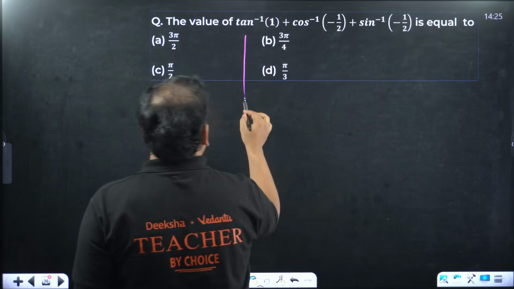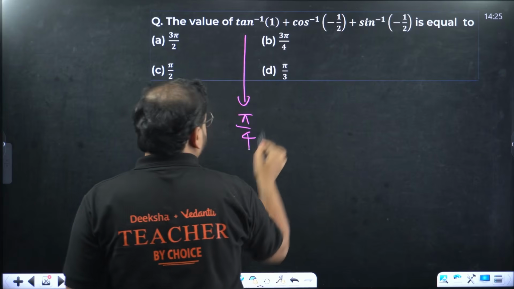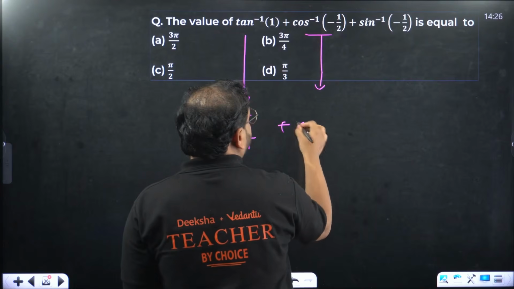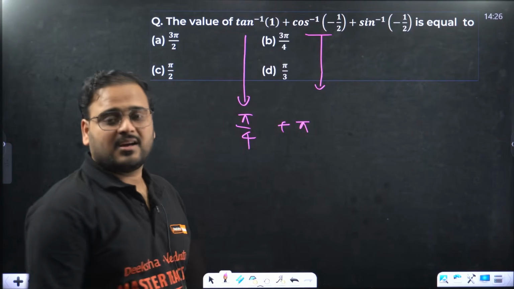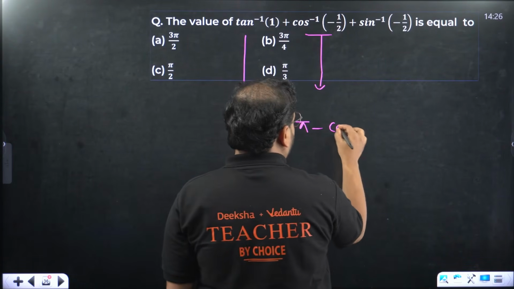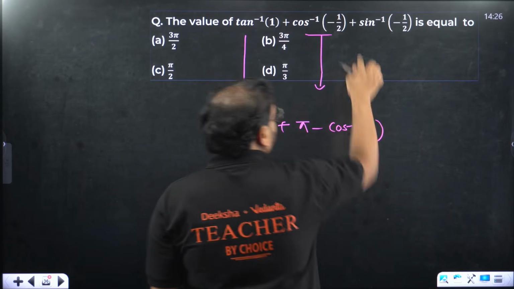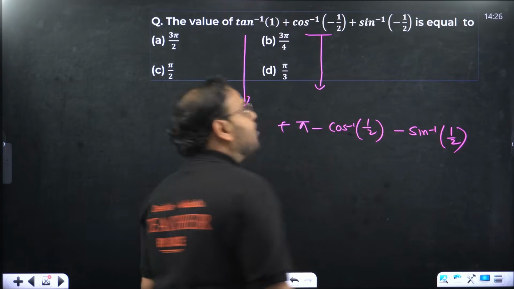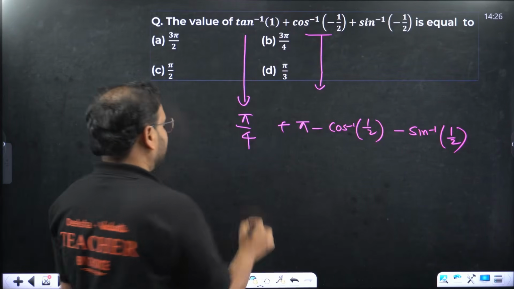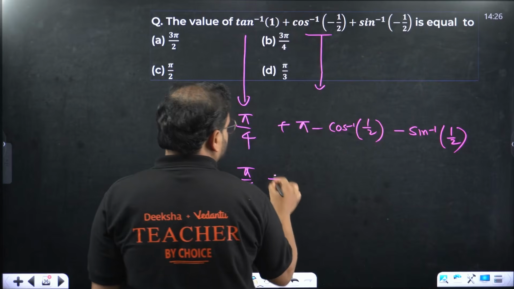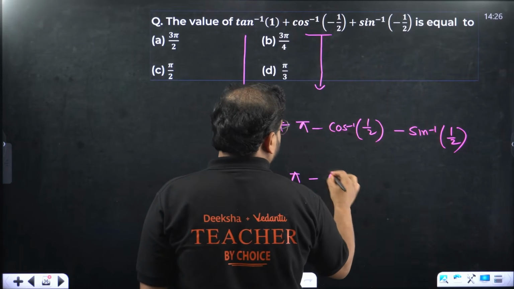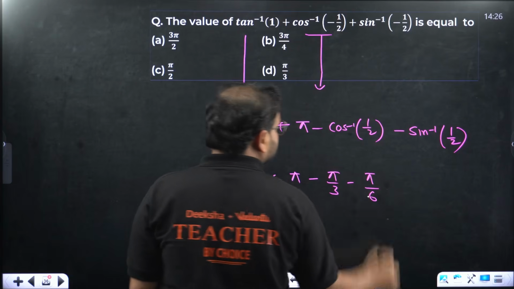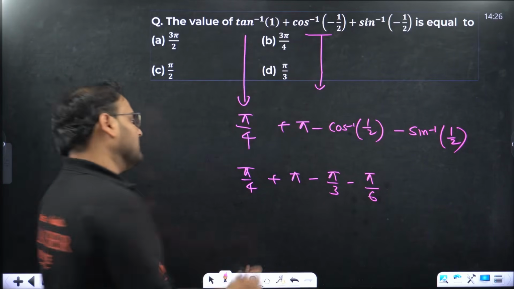Tan inverse of 1, this we know very well, pi by 4. Cos inverse of minus 1 by 2. For this we have a formula, pi minus cos inverse of 1 by 2. What about this? This will be simply minus sine inverse of 1 by 2. I hope you can see how I'm applying the formulas. Okay, moving on. Pi by 4 plus pi minus pi by 3 minus pi by 6. Check this combination, very important.